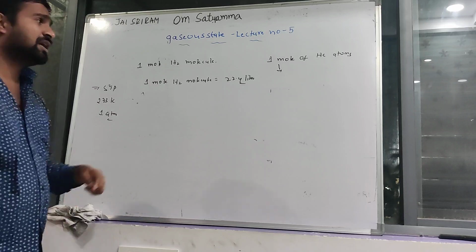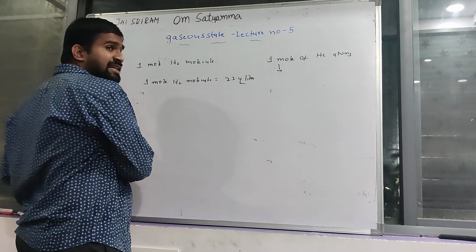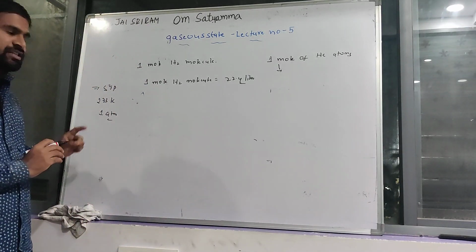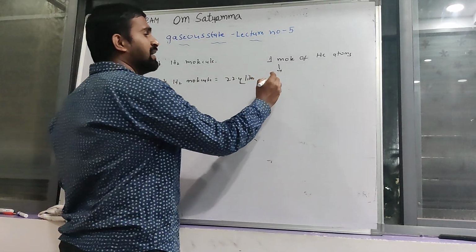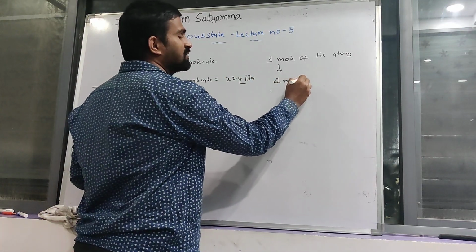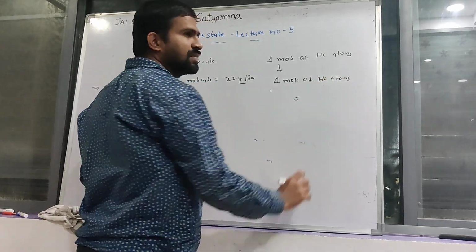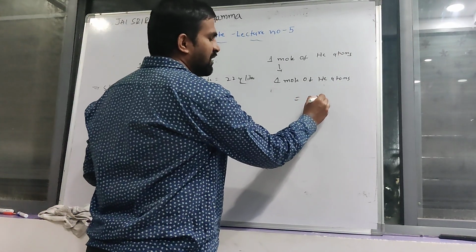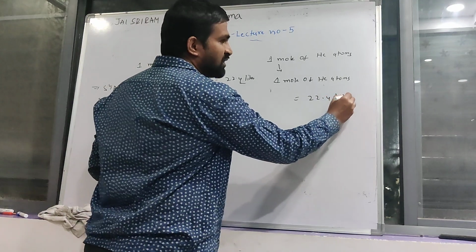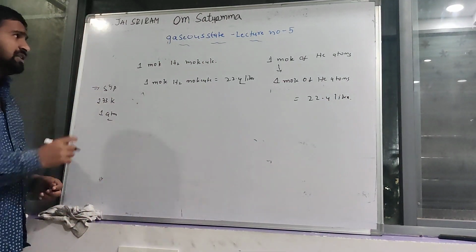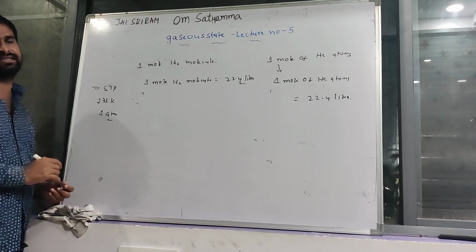You can observe in the case of helium atoms, helium is also present at STP condition, so 1 mole of helium atoms also occupies 22.4 liters. That's why this definition is applicable only for gases.